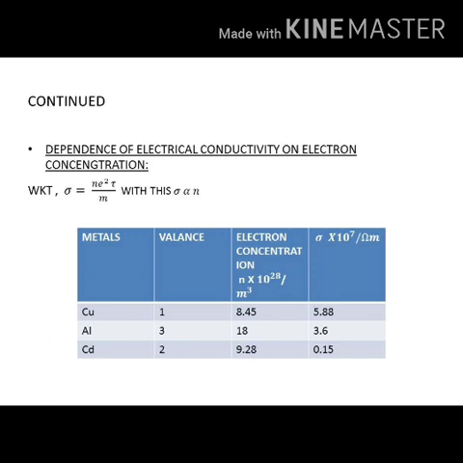Now between aluminium and cadmium, when we compare, they agree, but for copper and aluminium, they do not agree. So with this we can understand it doesn't give any clear relation between σ and n. So that's why it becomes a failure.